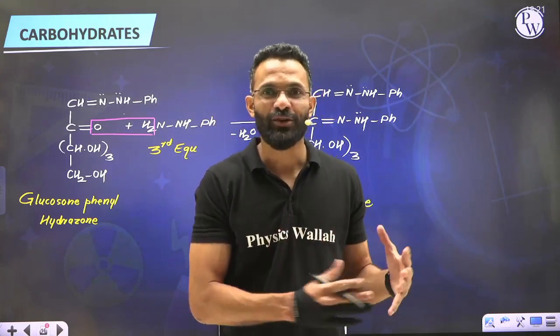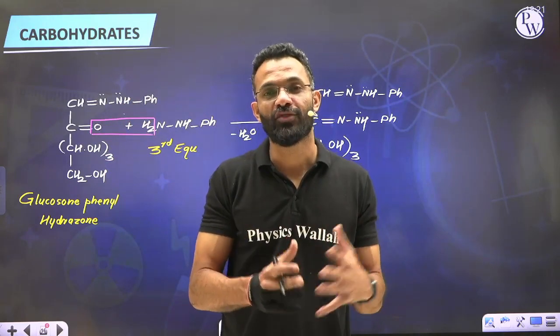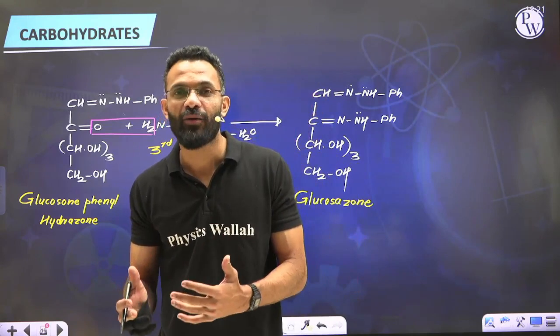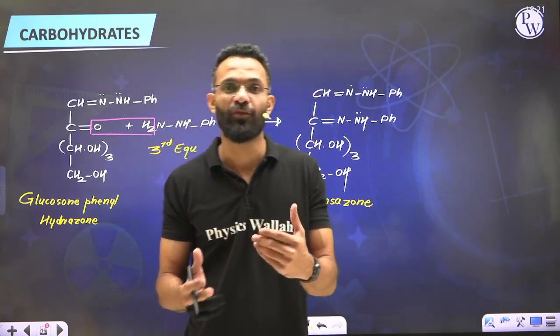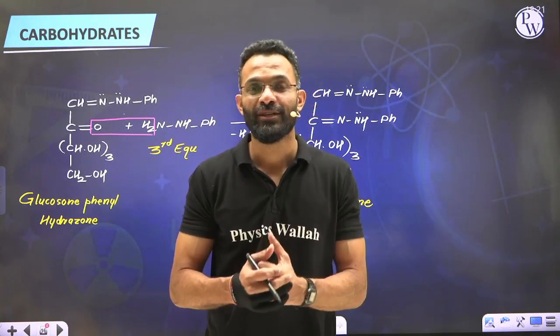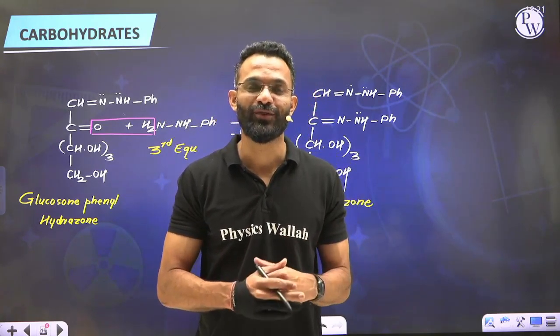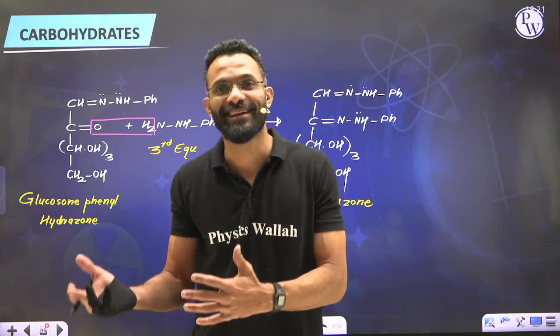So the first set of reactions which we have seen so far indicate that the open chain structure of glucose exists, but the second set of reagents somehow are not able to tell us that there is an existence of open chain structure glucose. So the question arises whether or not the open chain structure of glucose exists. If it does not exist, then in which form does glucose exist?